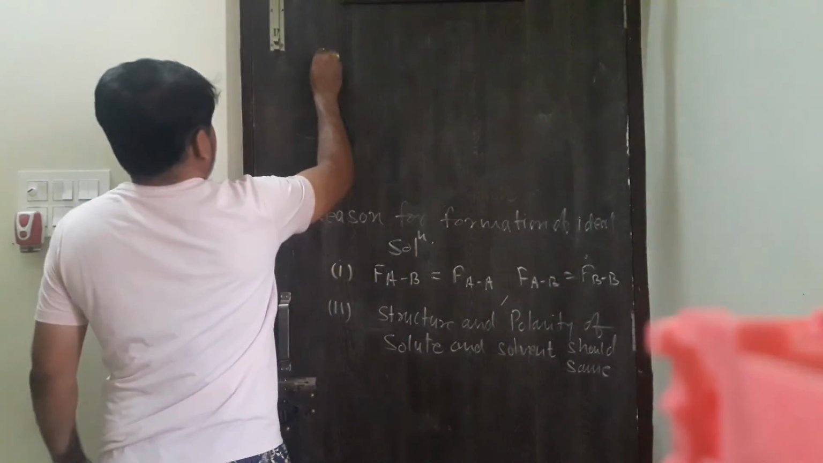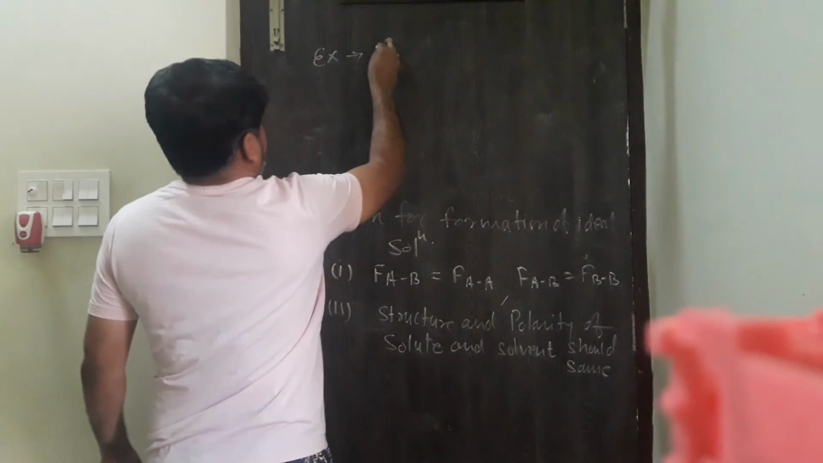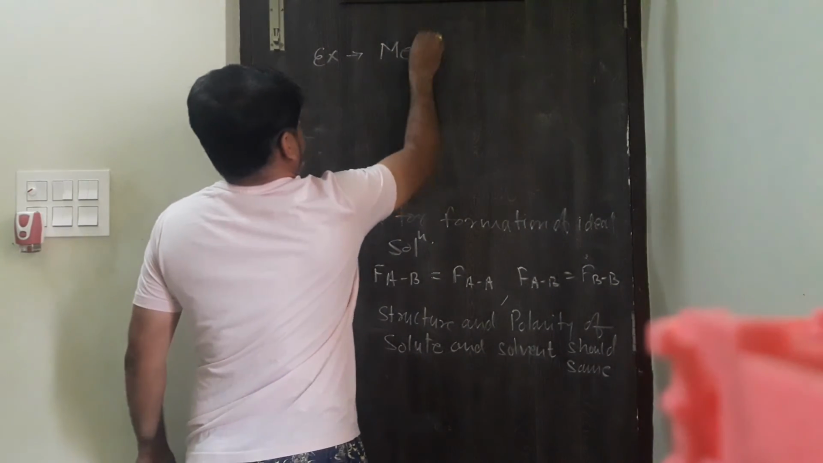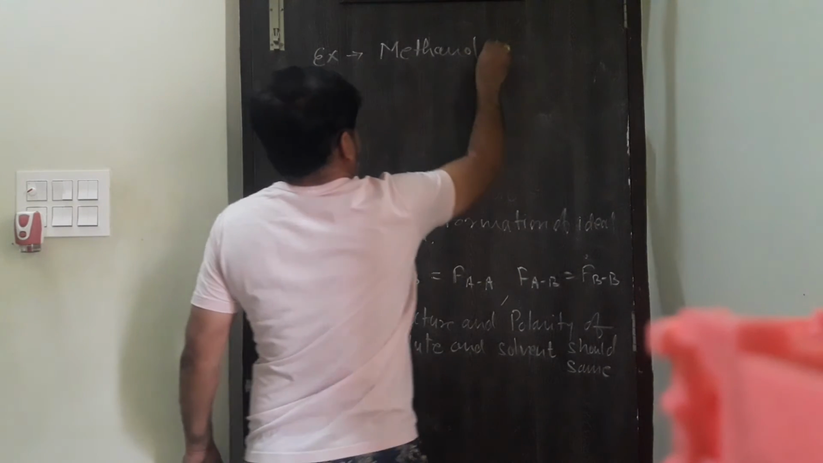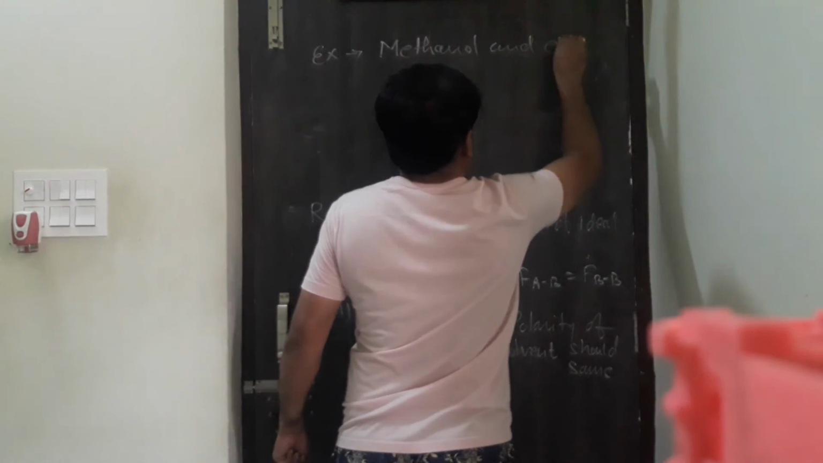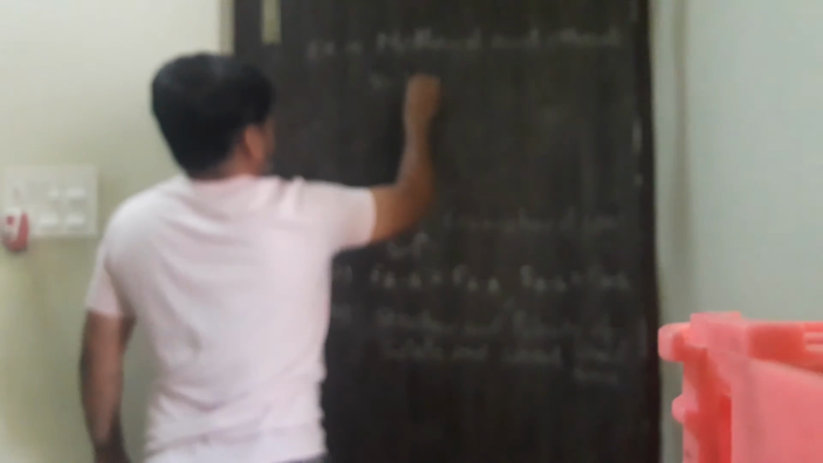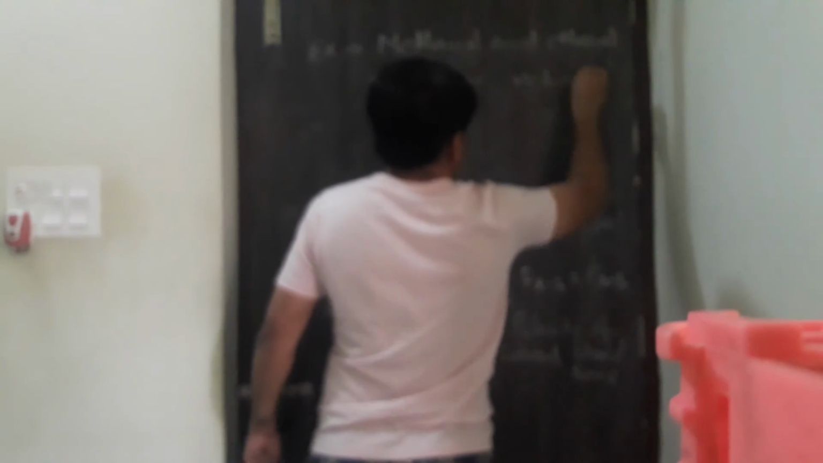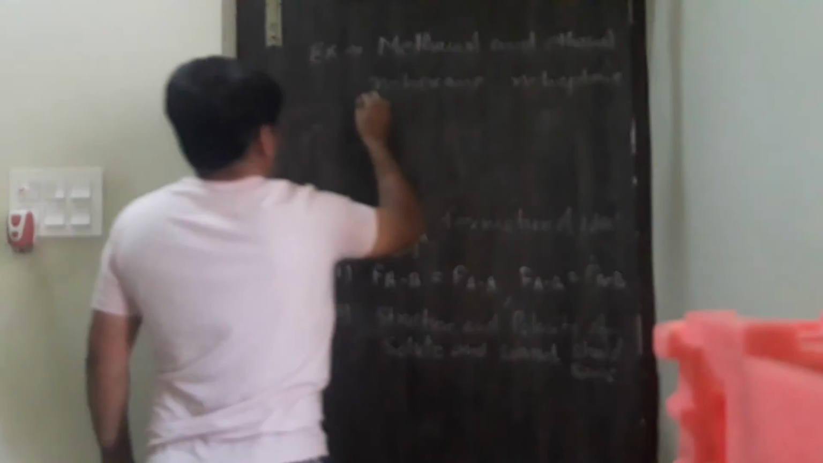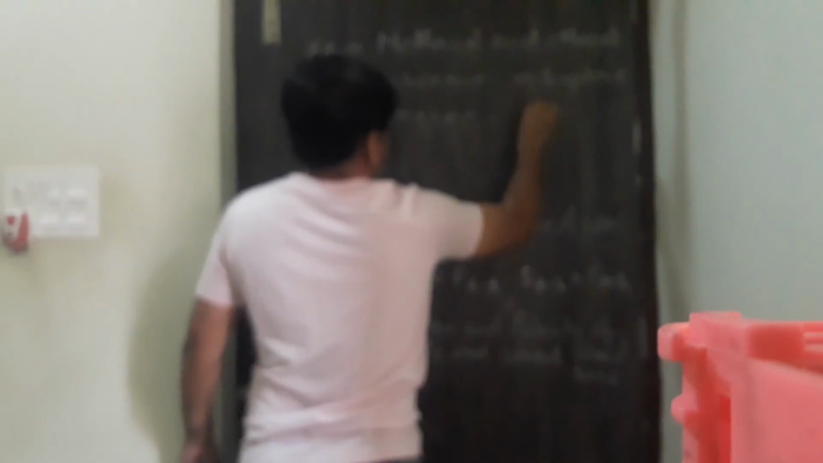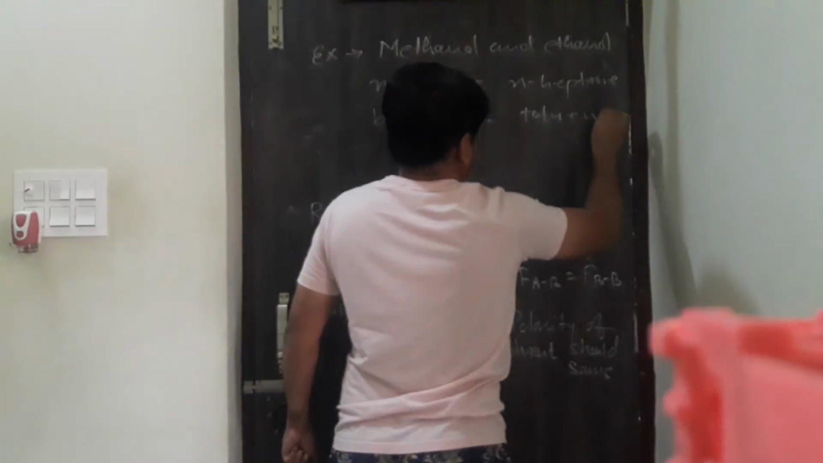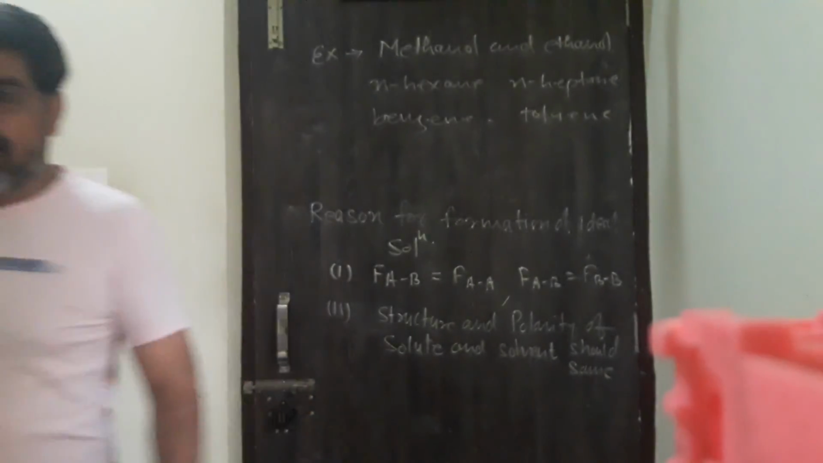Examples for ideal solution: methanol and ethanol, n-hexane and heptane, benzene, toluene, etc. These are certain examples for the ideal and non-ideal solution.